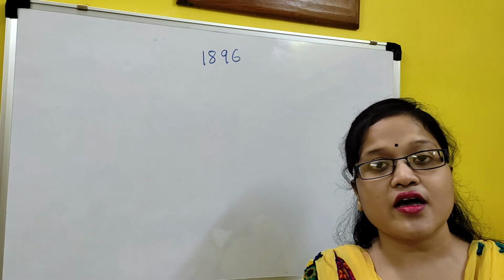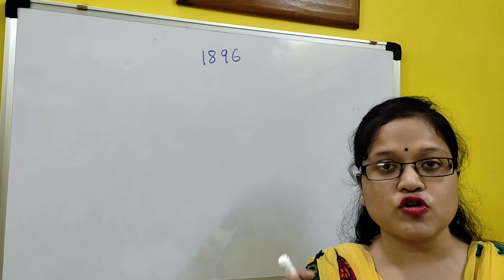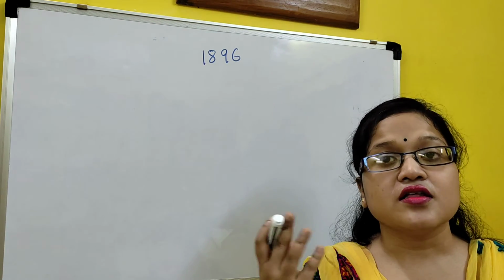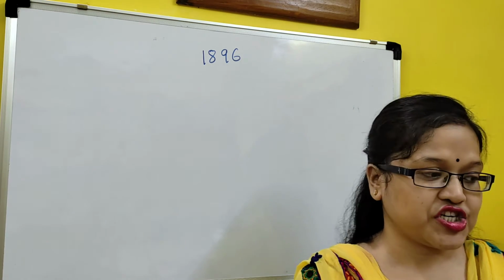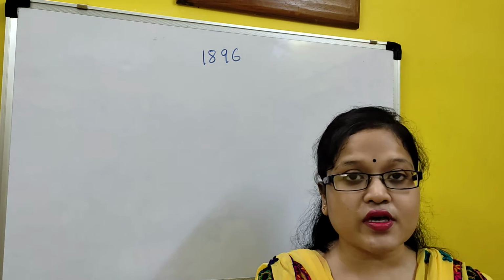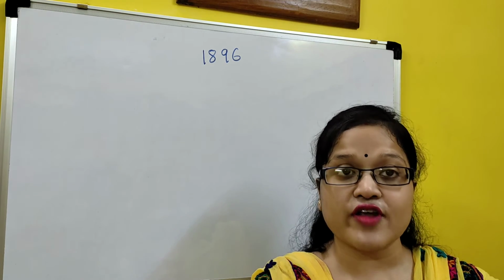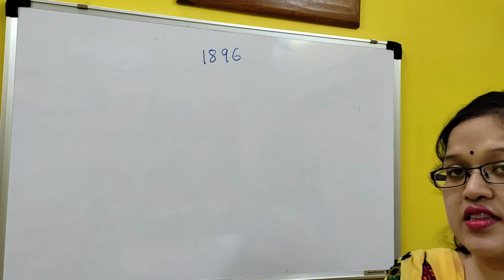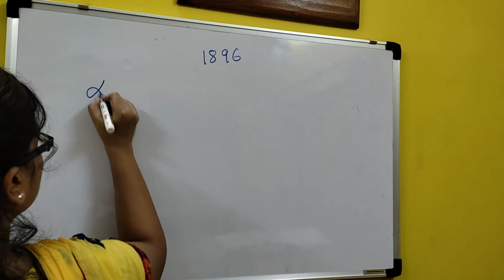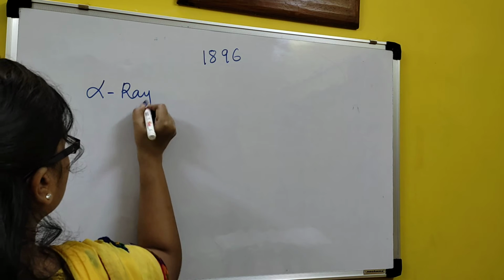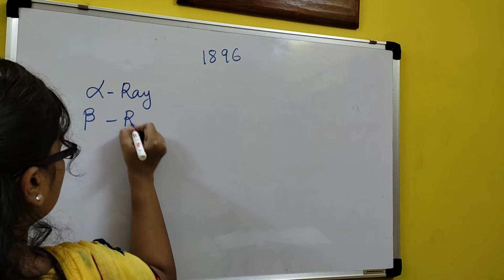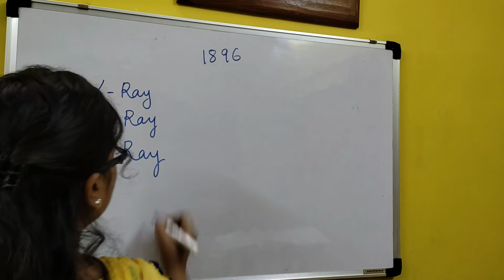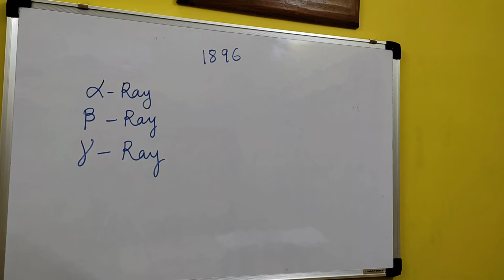He saw that in nature there are certain compounds or molecules which are very much active and are continuously emitting radiation. Clear? Now emitting radiation means in the form of radioactive rays. Mainly radioactive rays are of three types. Remember that: alpha ray, beta ray and gamma ray. Alpha, beta, gamma. We have three types of radioactive rays.